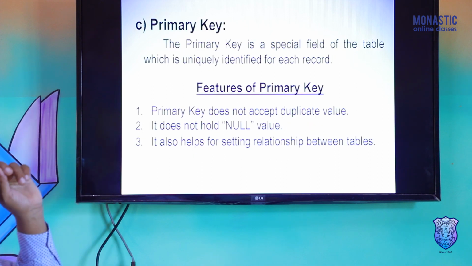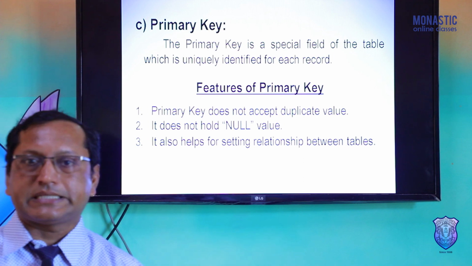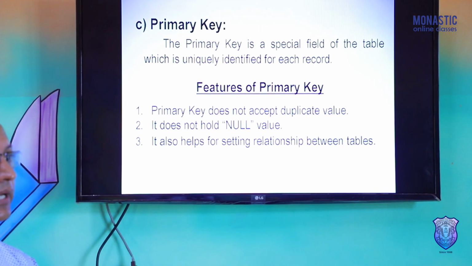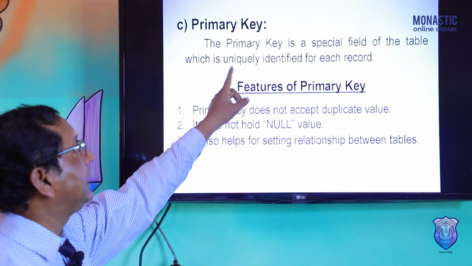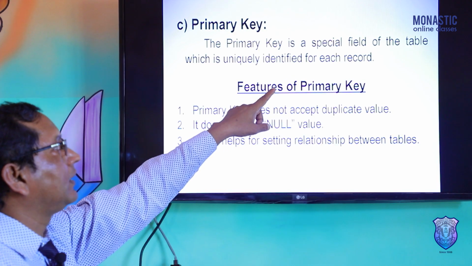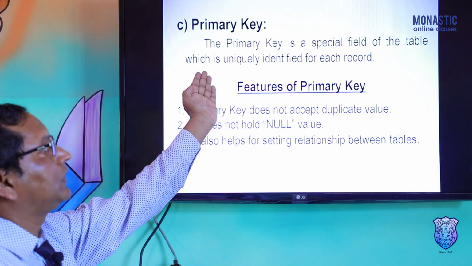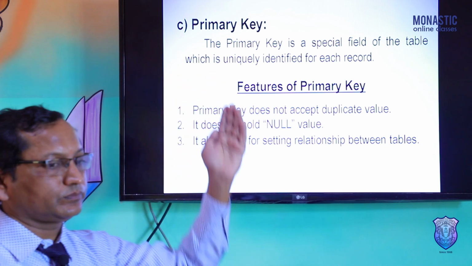Now the next part is the primary key. The primary key is a special key, an important field of the table which uniquely identifies each record. There are important features of the primary key.